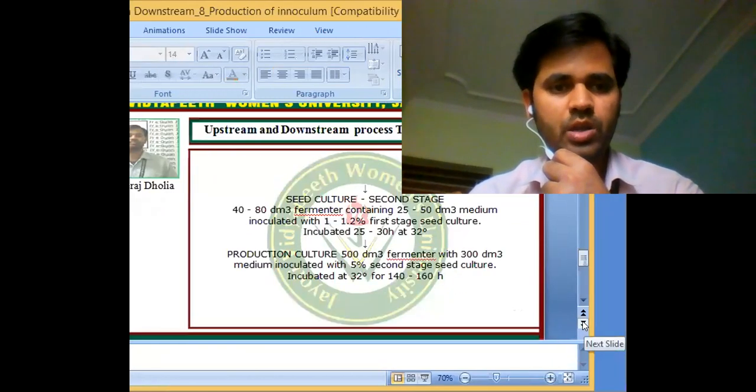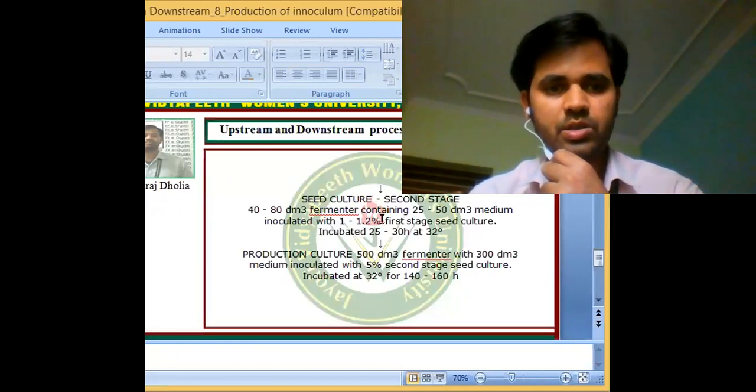Then the next stage is the second stage seed culture. Here you scale up the process: the fermenter size is 40 to 80 decimeter cube, a larger one, with a medium of around 25 to 50 decimeter cube.